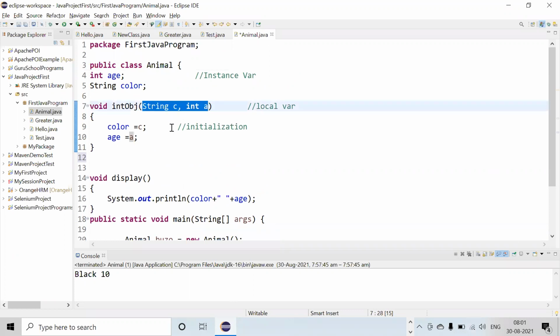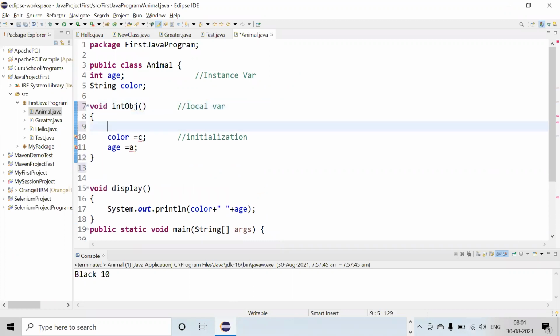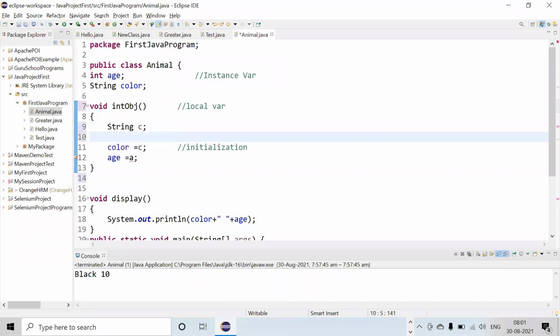You mean to say I am not passing this variable? No, we leave it like this. We leave them like this and just take this and take out void display and leave System.out.println inside the public static void main. You mean to say like this? No. If you are not passing it.